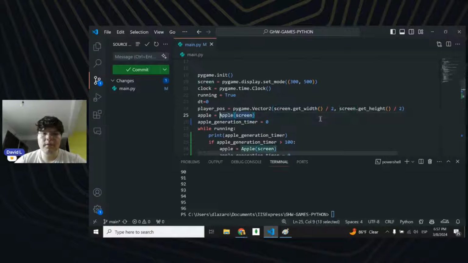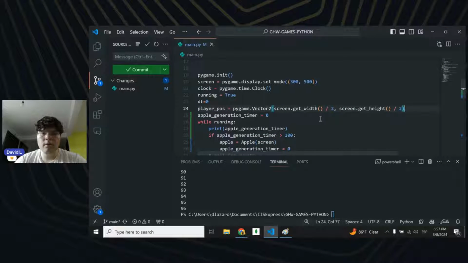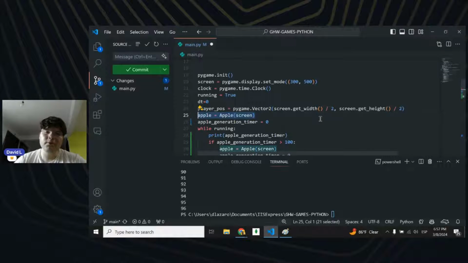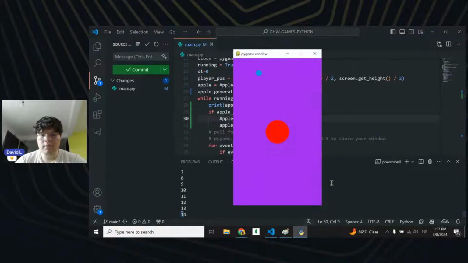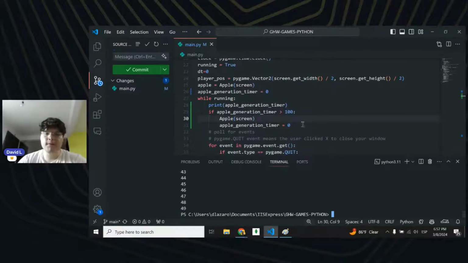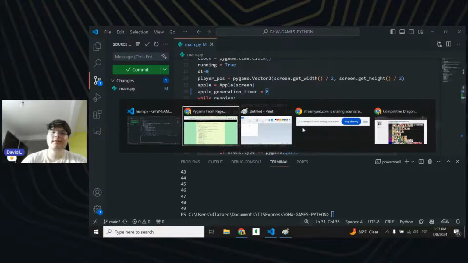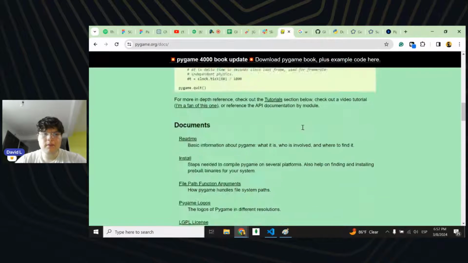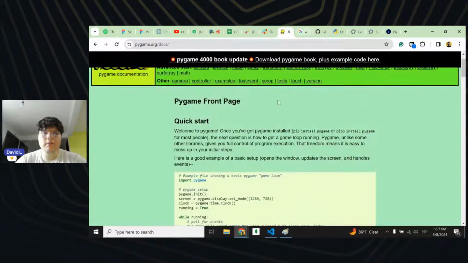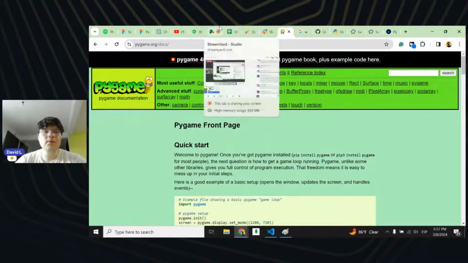First of all, let me create this from here. Oh no, actually the apple should be at the start, and then we should be generating a new apple. Can't we do something like this instead? I don't know. Let's see. Yeah, we're not passing it, actually. So let's see if there's some documentation so we can build that. Readme, install, generate a new random object in Python. But before doing that, do you have any questions?